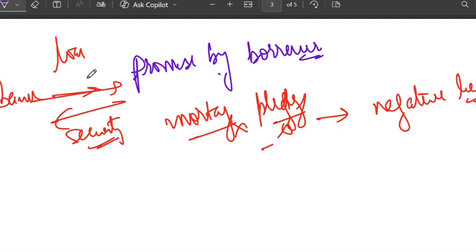So the bank gets a moral and contractual assurance. What it is not: it does not create a pledge, a mortgage or a hypothecation. The bank has no automatic right to sell the asset. If the borrower breaks the promise, the bank can go to the court.